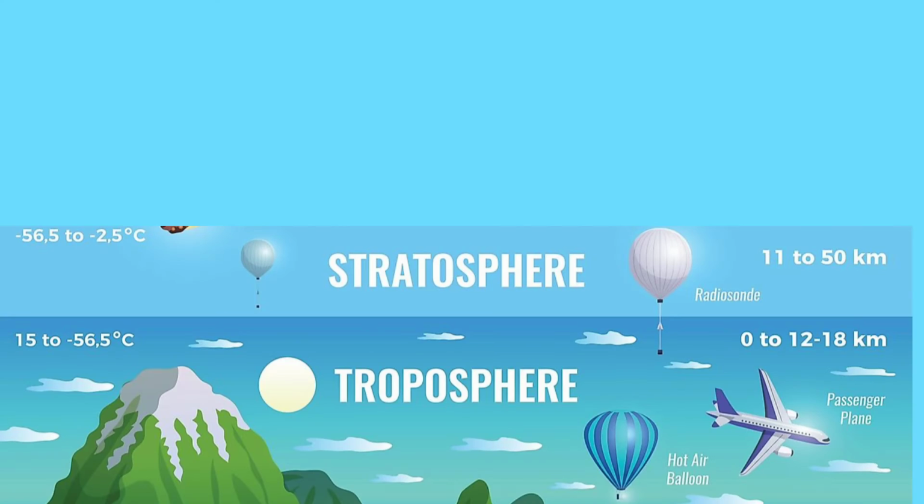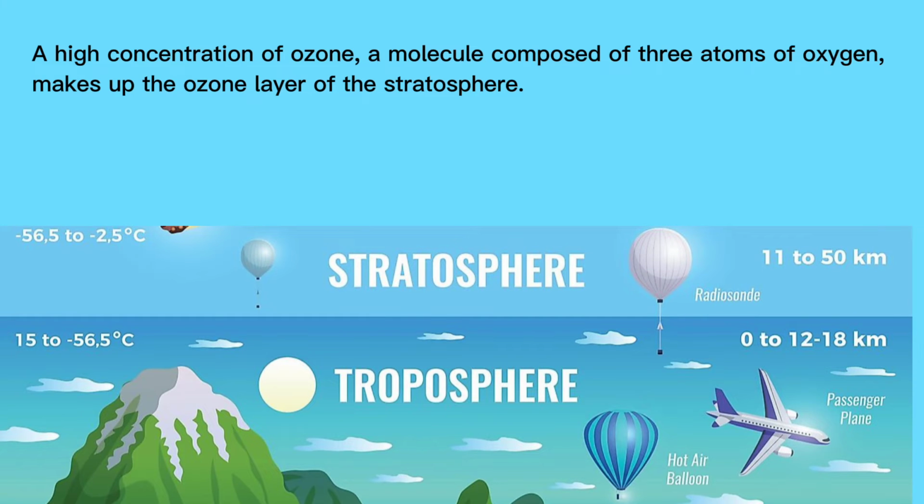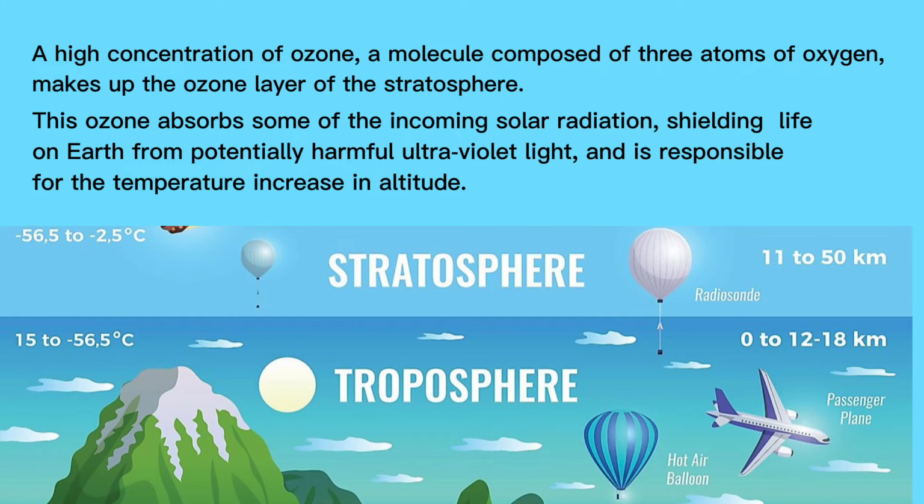The next layer is the stratosphere. At 12 to 50 km, the stratosphere is the next layer up from the Earth's surface. It reaches from the top of the troposphere, which is called the tropopause, to an altitude of approximately 50 kilometers or 30 miles. Temperatures in the stratosphere increase with altitude. A high concentration of ozone, a molecule composed of 3 atoms of oxygen, makes up the ozone layer of the stratosphere. This ozone absorbs some of the incoming solar radiation, shielding life on Earth from potentially harmful ultraviolet light, and is responsible for the temperature increase with altitude.